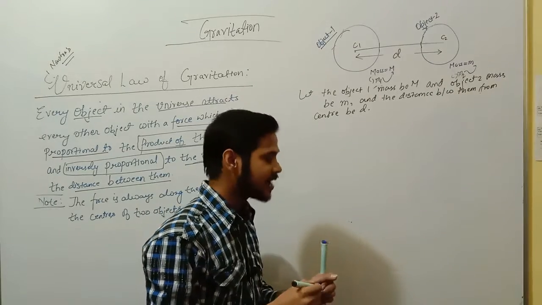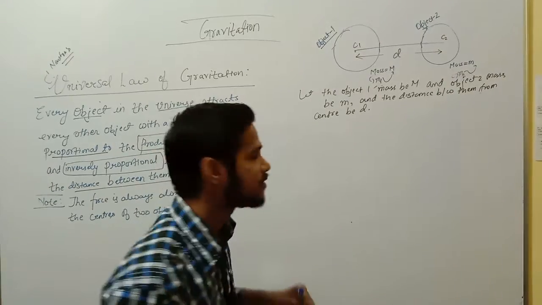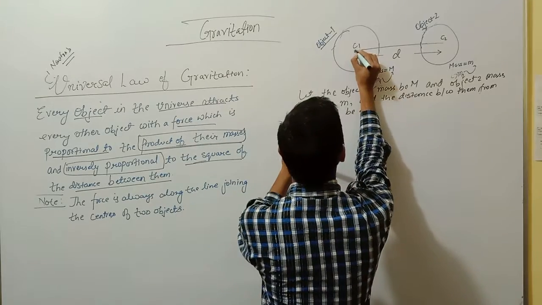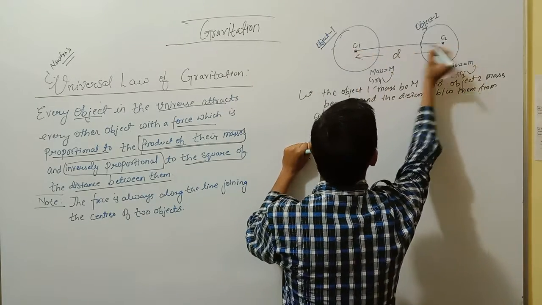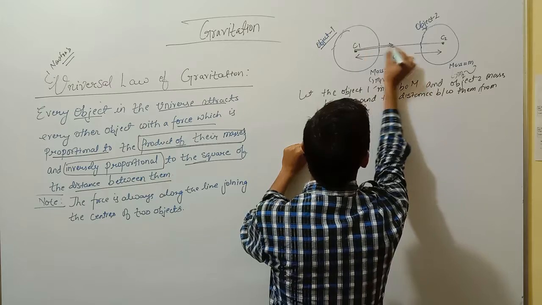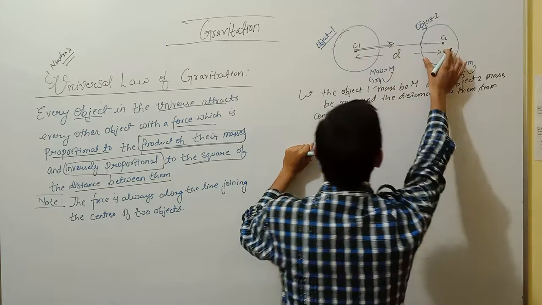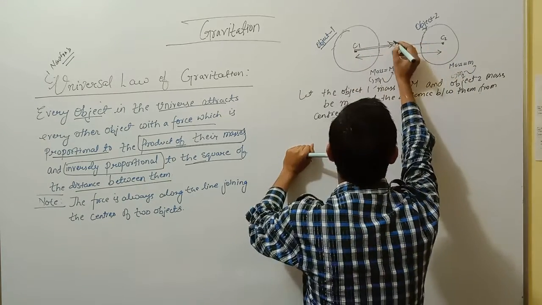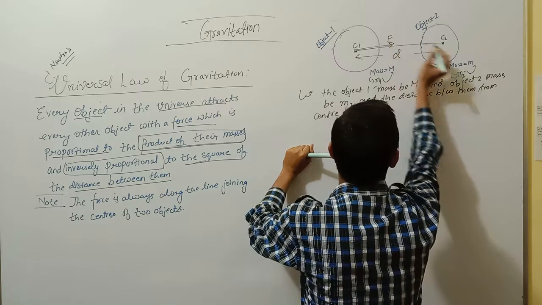Now the force which is acting on object 2 by object 1 is directly proportional to the product of their masses.